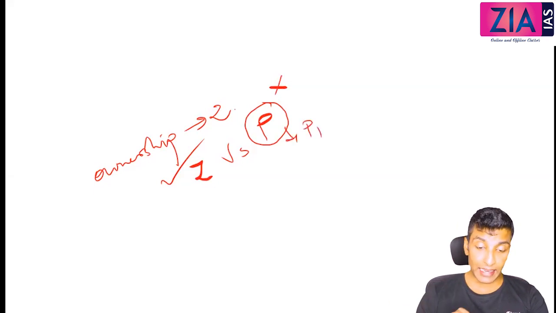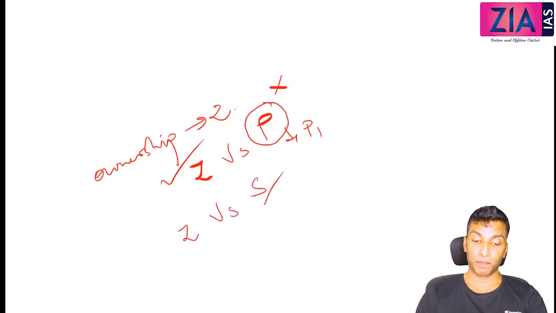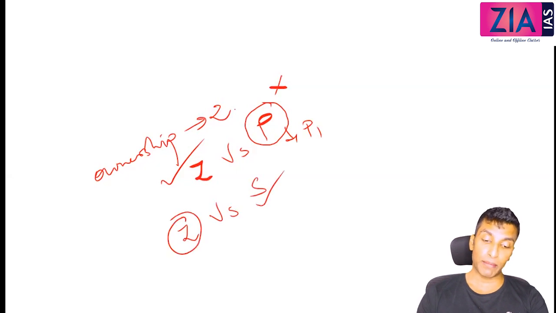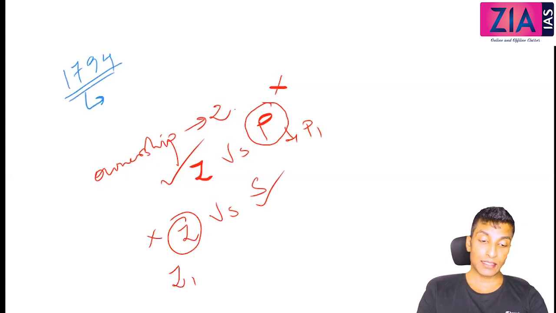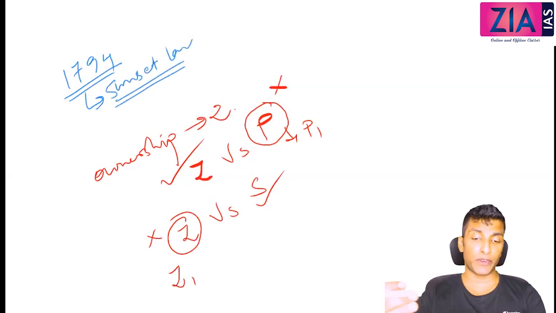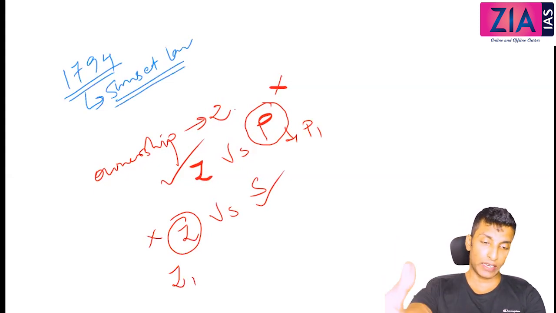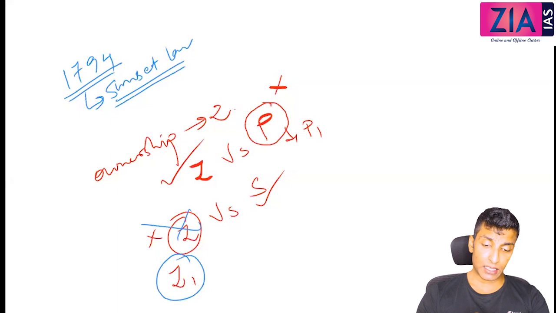But exactly in the same way, between Zamindar and the state, the state is the owner. That means if the Zamindar is not able to pay the tax in time, the Zamindar could also be evicted by the state, and another Zamindar will come in his place. And for this purpose, they introduced a law in 1794, that is the sunset law. Sunset law means before the sunset of the specified time period, maybe 2 weeks or 1 month or whatever it is, on the deadline before the sunset, if you are not paying the revenue, he will be evicted and a new Zamindar will come. So that's about the ownership.